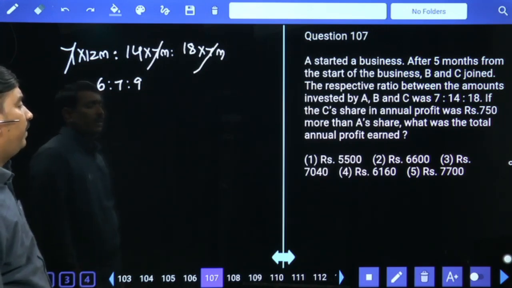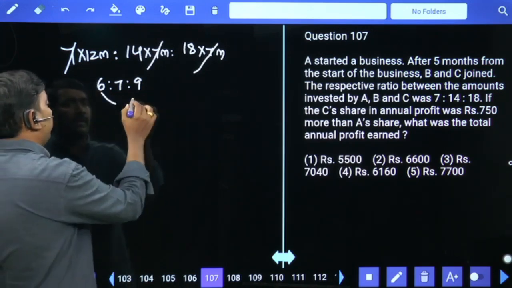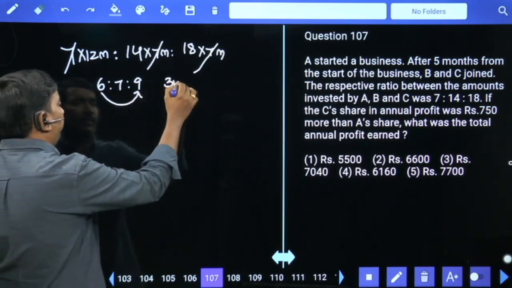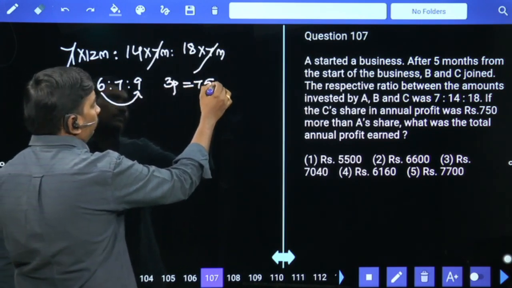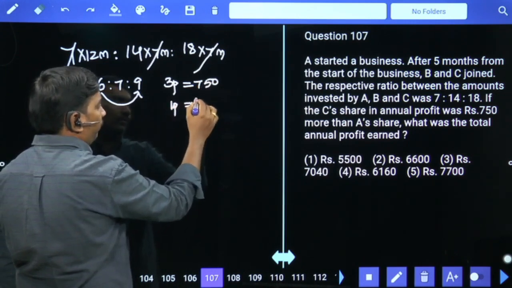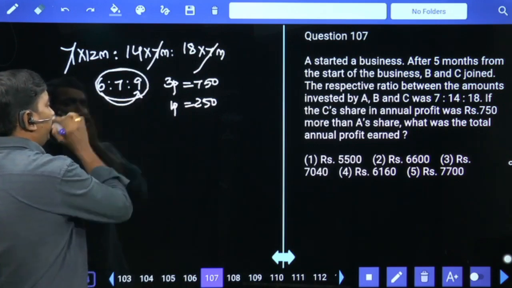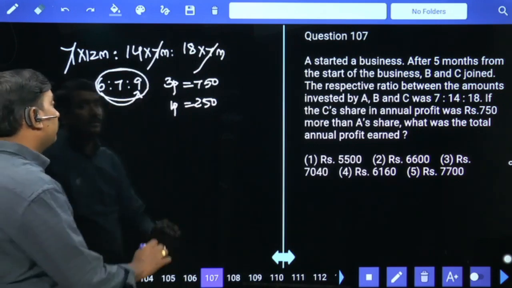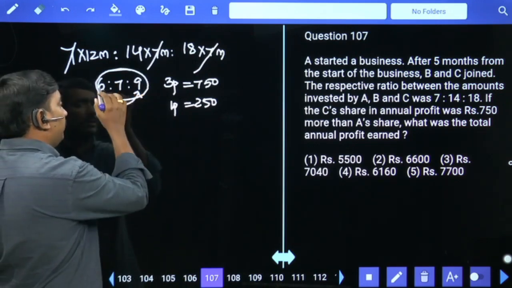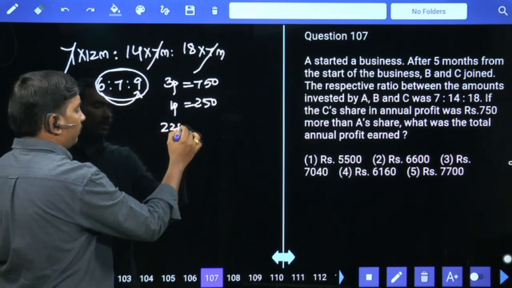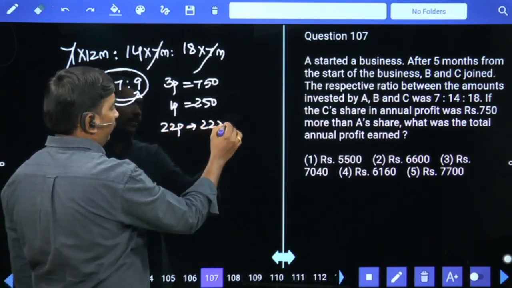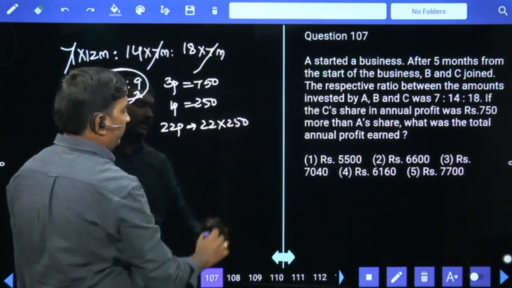C share was 750 more than A. Difference 3 parts value 750. 1 part value 250. Total annual profit means 9 plus 7, 16 plus 6, 22 parts. 22 into 250, 5500 is your answer.